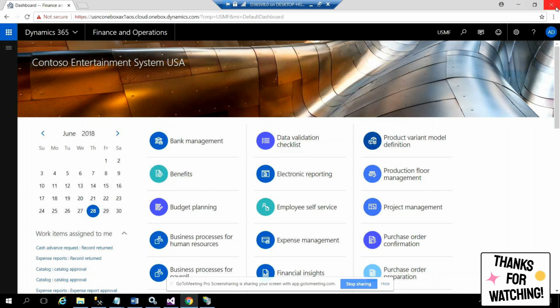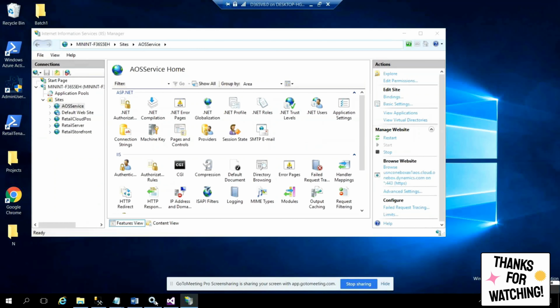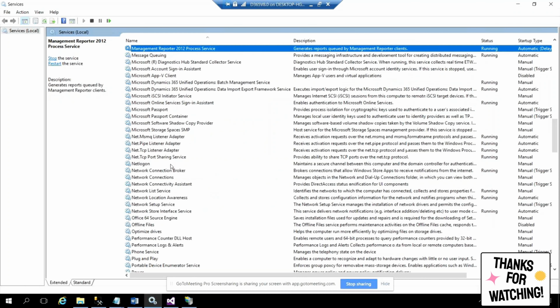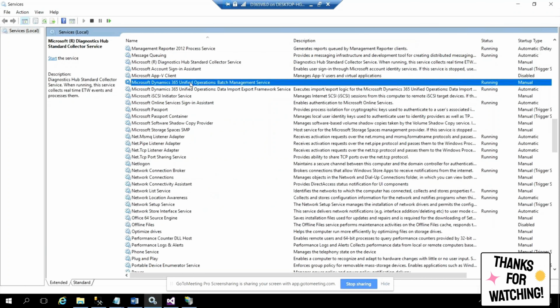So we know the 3 tiers. There are 2 more things to watch here in the services: Microsoft Dynamics 365 batch management service, data import export framework service, management reporter service. So we have 3 more things, not 2. The batch service, the DIXF service, the management reporter. You know why I don't call it 6 tier? If I have to speak honestly, it is 6 tier, right? Because we have 3 more services. But why am I not calling it 6 tier?